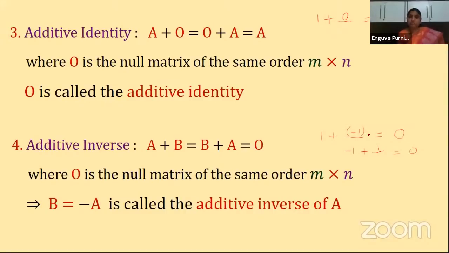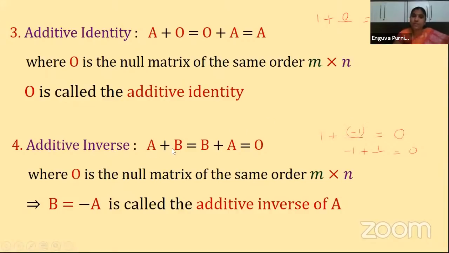Similarly, A plus B is equal to B plus A is equal to 0. When you add A plus B and get the sum as 0, then this B is called the additive inverse, as I explained in the example. When you add any two numbers and get 0, each is called the additive inverse of the other.